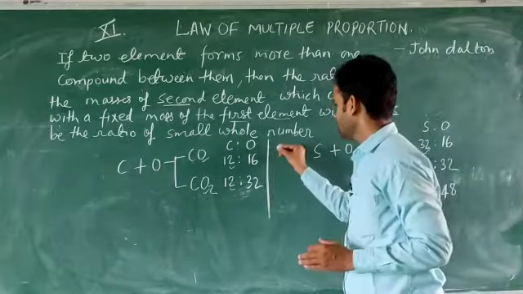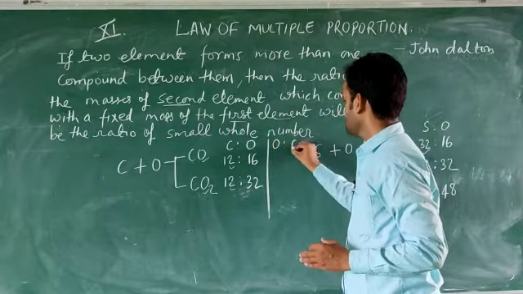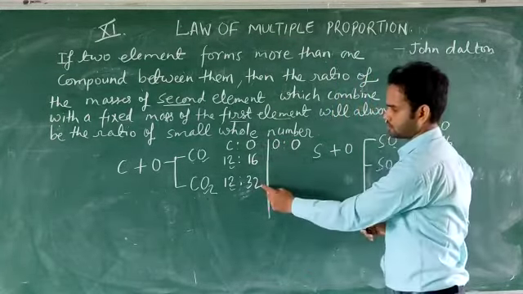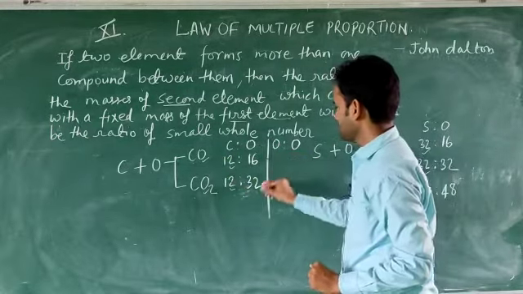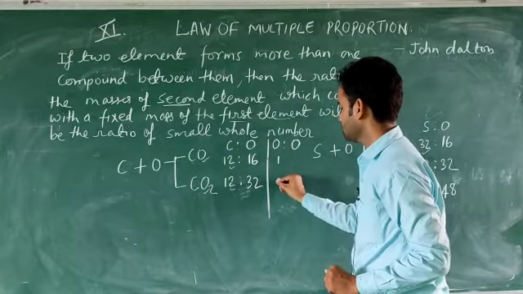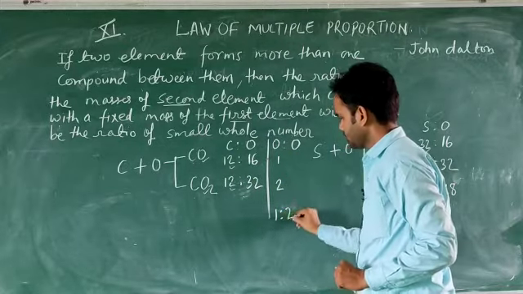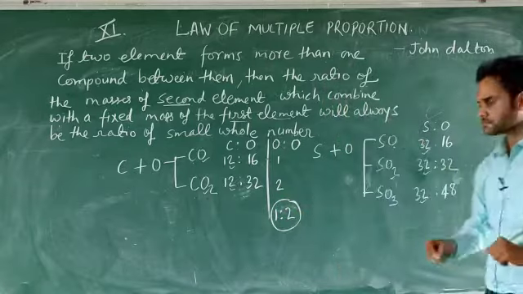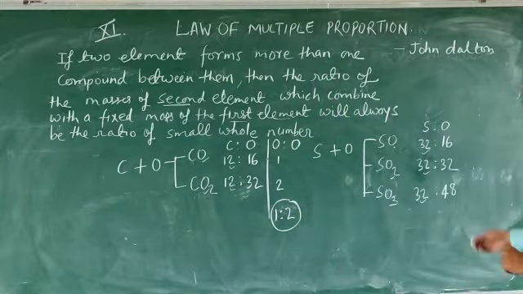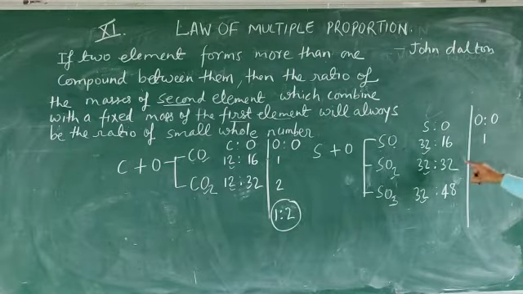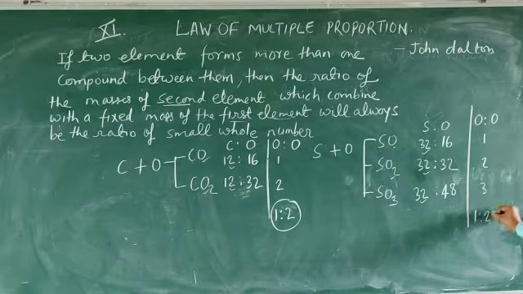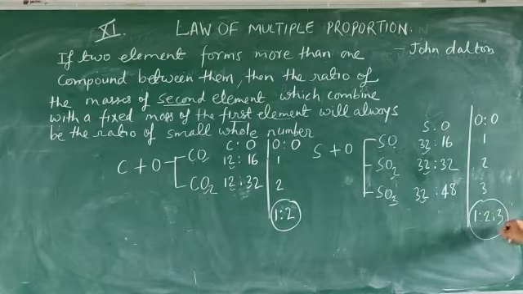Now we will talk about the ratio of the second element, oxygen and oxygen in both the compounds. So the ratio of oxygen, here 16, here 32, so you can say 1 is to 2. So the ratio will be 1 is to 2 here. That is a small whole number. Here you can see the ratio of oxygen in all the compounds would be 1 is to 2 is to 3. So this ratio is also a small whole number.